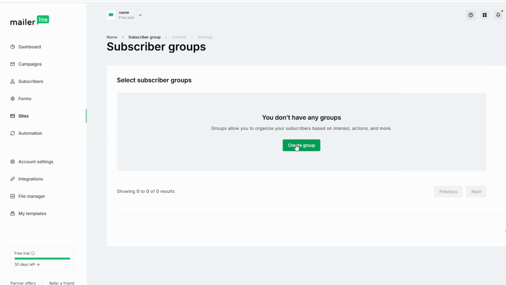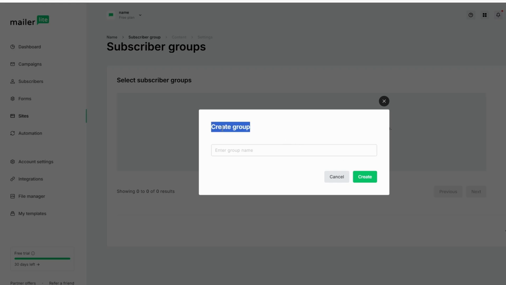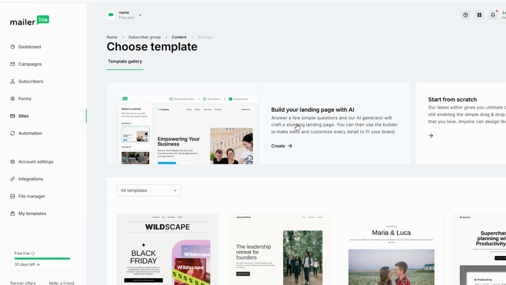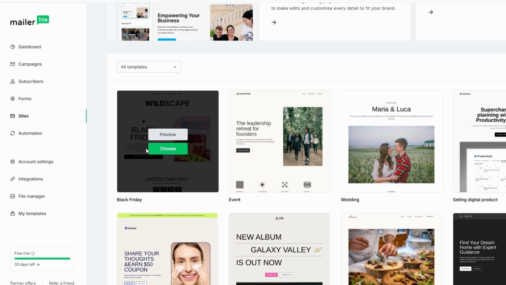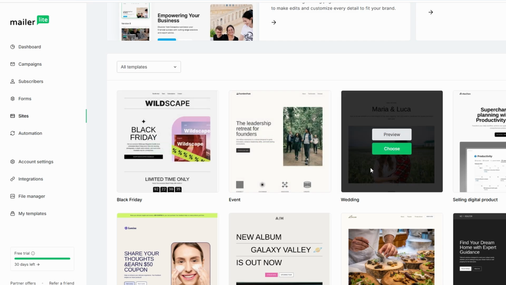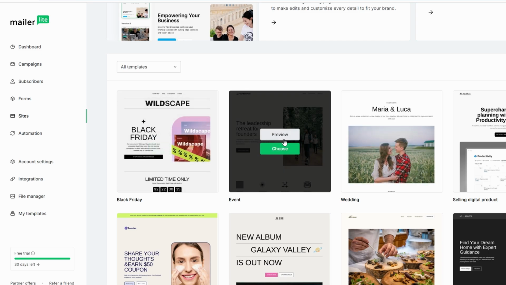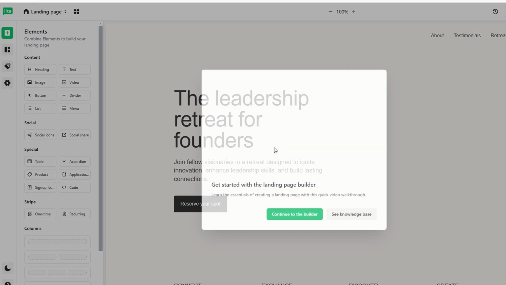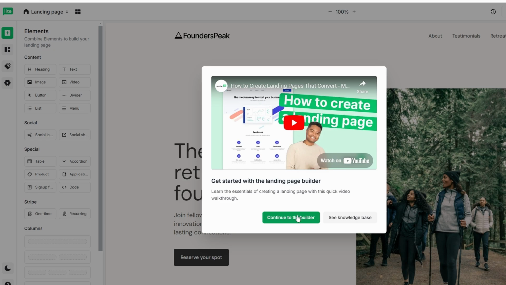MailerLite provides professionally designed templates to make the process faster. You can also opt for a blank canvas if you prefer a custom design. After selecting a template, enter the drag-and-drop editor where you can add and customize sections like headers, images, sign-up forms, and buttons to match your campaign objectives. For example, if you are promoting an ebook, drag in a sign-up form block to collect email addresses and include a call-to-action button encouraging downloads.